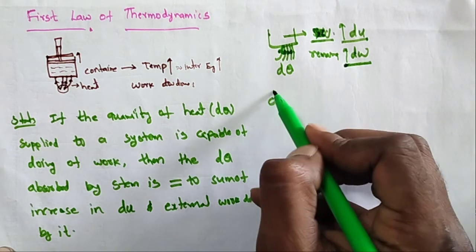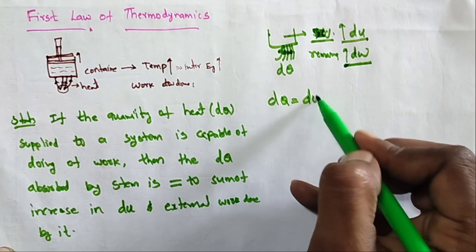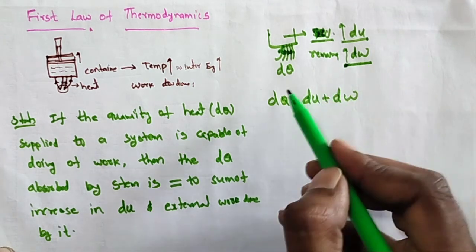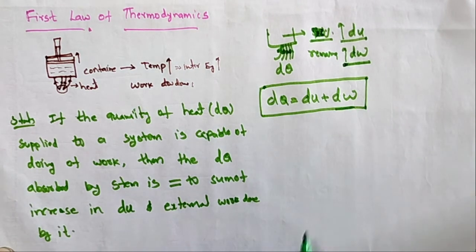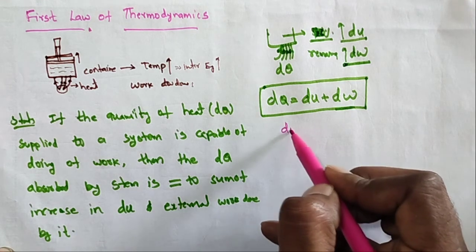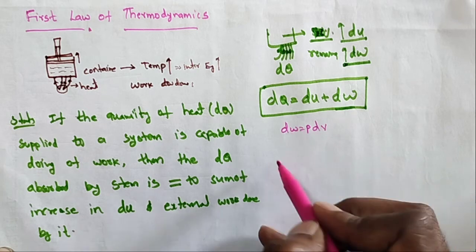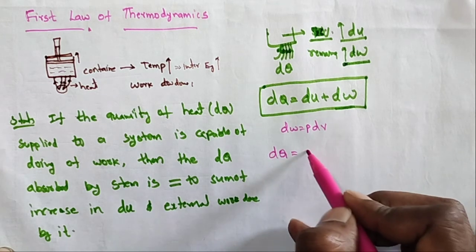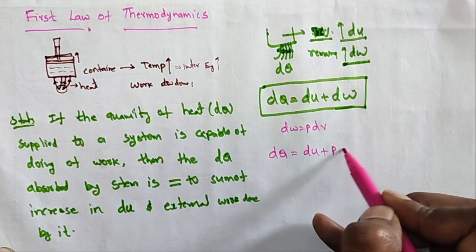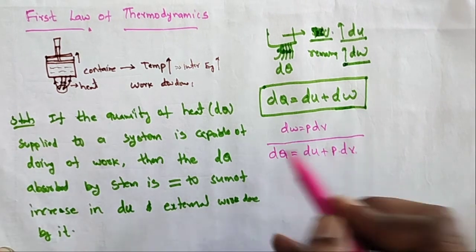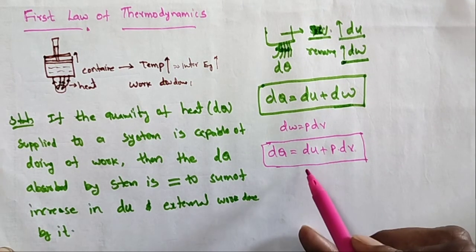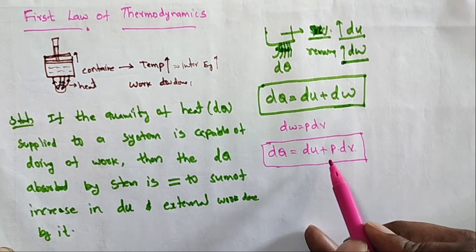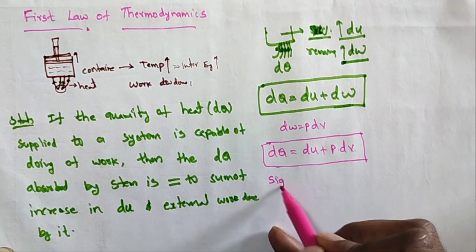Therefore dq is equal to du plus dw. This equation indicates the first law of thermodynamics. dq is equal to du plus dw. We know that dw is equal to pdv. So what is the other equation? dq is equal to du plus pdv. This equation is called the first law of thermodynamics. This is a mathematical statement. Some sign convention is important in this one.